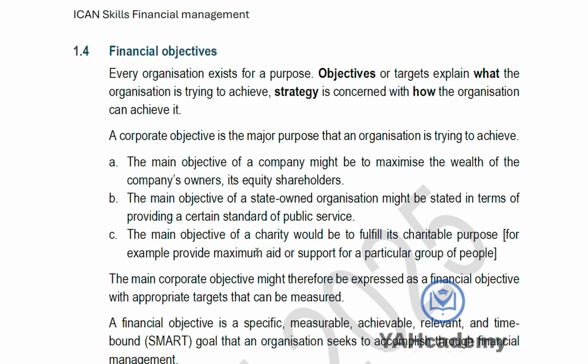Then for the state-owned organization, they are looking at how to provide standard quality public service, while a charity organization is looking at how to satisfy a particular group of people.